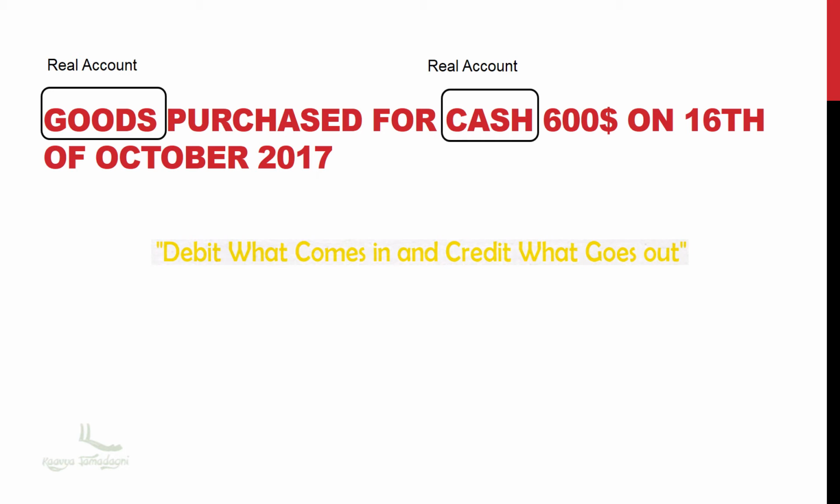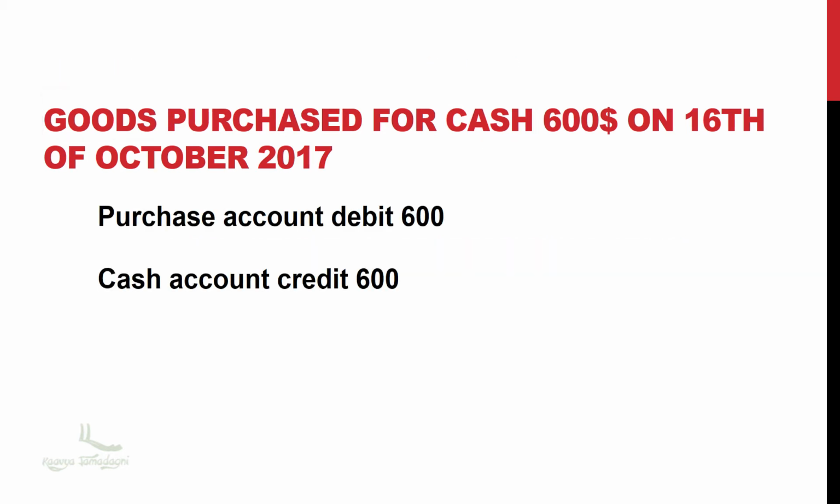And the second point is cash goes out, so cash account will be credited. So finally the journal entry will be like this: purchase account debit will be $600 and cash account credit will be $600.